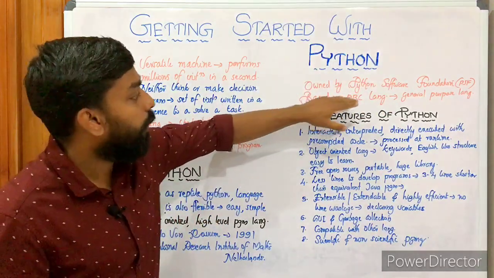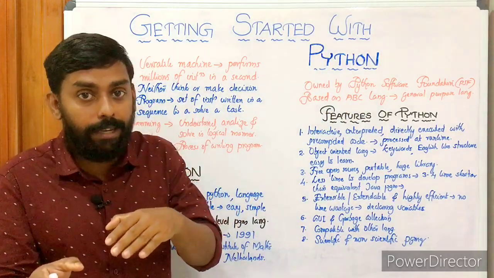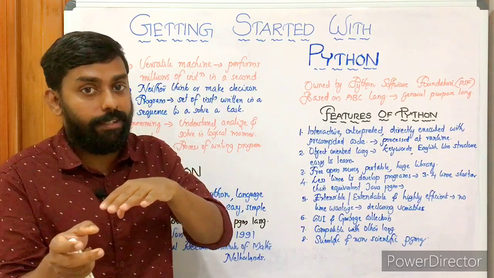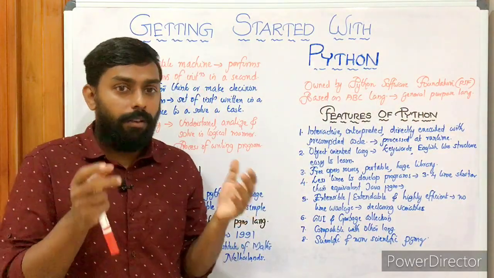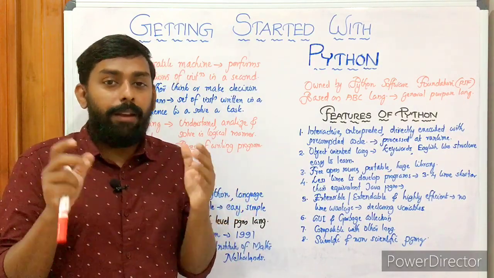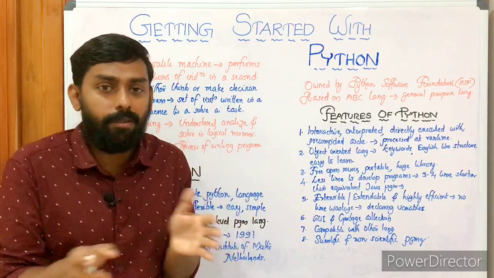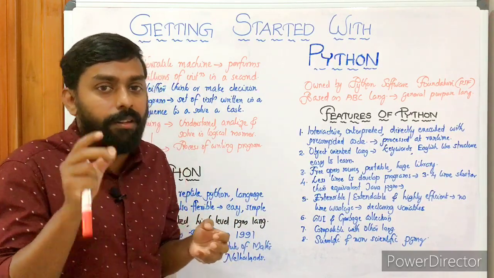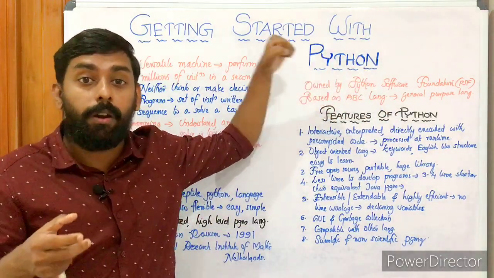Then it's based on the ABC language. Actually Python was developed from the ABC language, and ABC from BASIC. Then it's a general purpose programming language. I've already told you, it's not only used for general purpose. It can be used for high-end programming, like in artificial intelligence, machine learning, big data, data science, all those kinds of trending technologies in computer science as well. Not only for general purpose, but anyway, we can say it's a general purpose programming language.